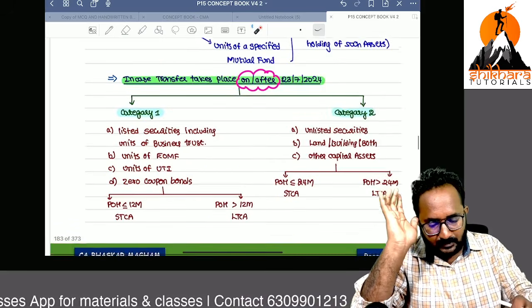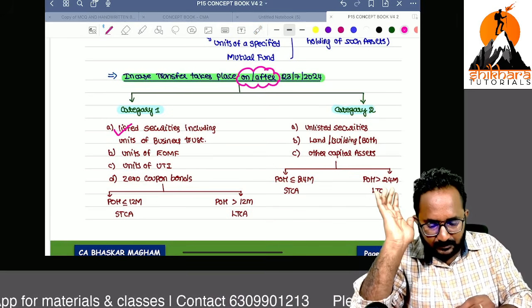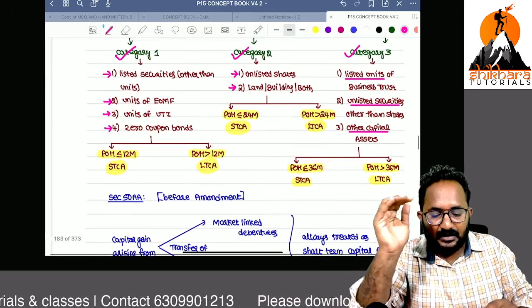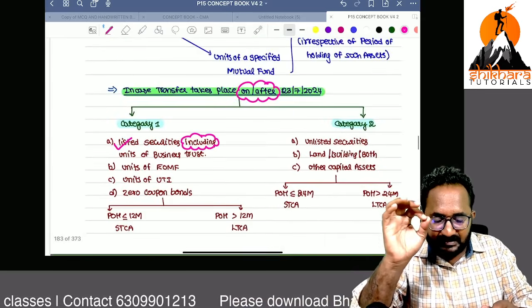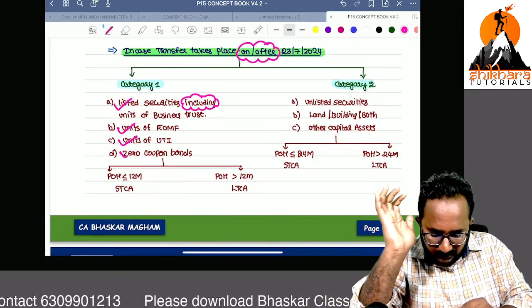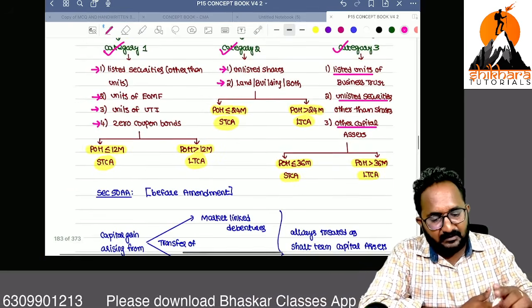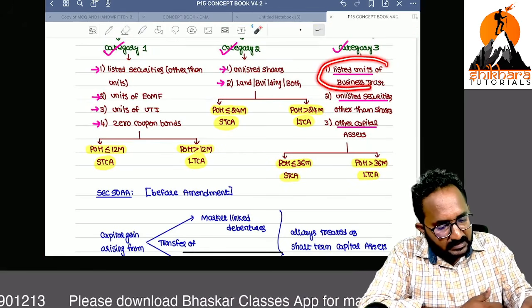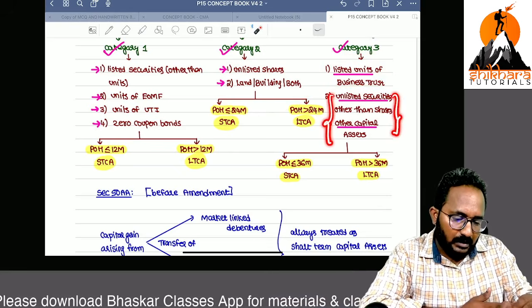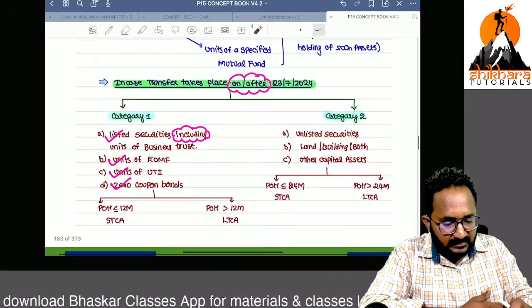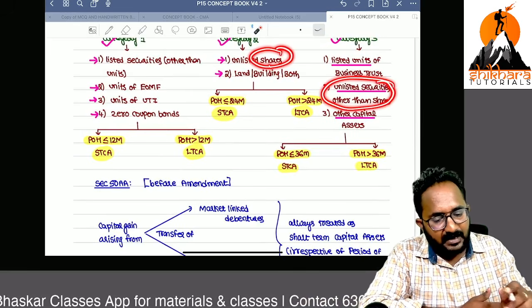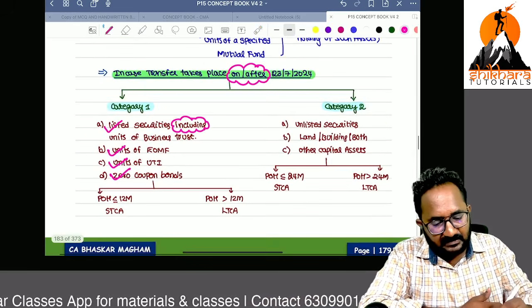Previously we had listed securities excluding units, but now it is listed securities including units of business trust. These three are earlier ones only. So what is the change? The first thing is that the item from the third category moves to the first category. These are all covered in the second category. Instead of unlisted shares, now we have replaced it with unlisted securities.